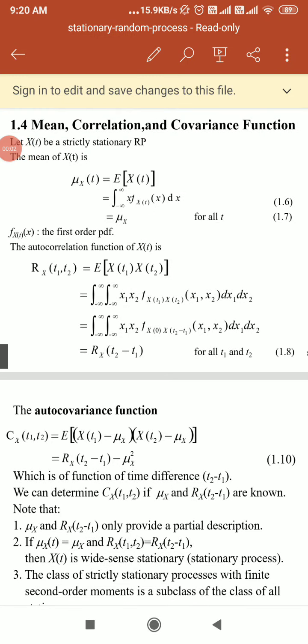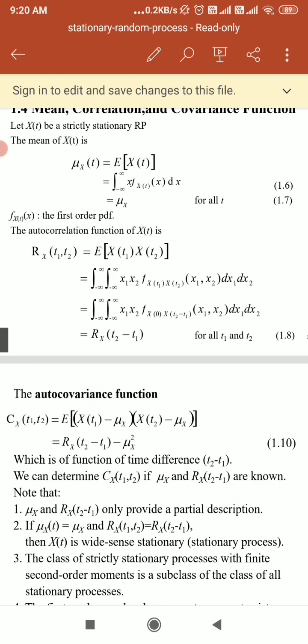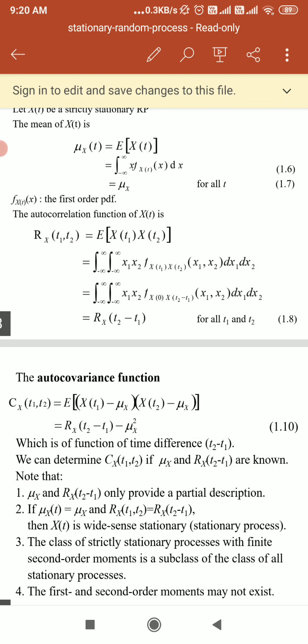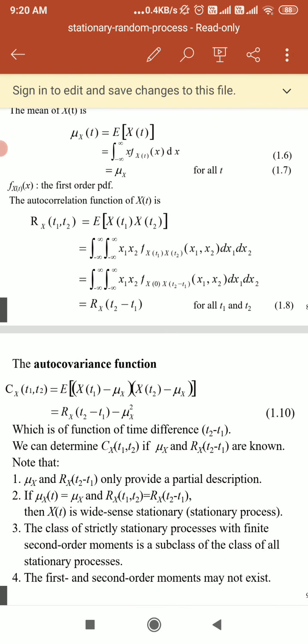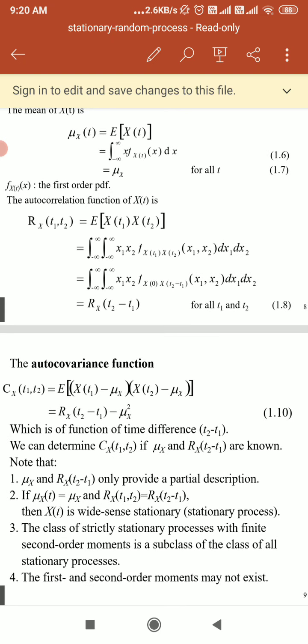So here we can talk about the autocorrelation function of the random process, and we can define the autocorrelation of the random process as the expectation of the product of the two random variables X(t1) and X(t2), which are obtained by observing the random process X(t) at times t1 and t2 respectively. So you will get Rx(t1, t2) equal to E[X(t1) X(t2)].